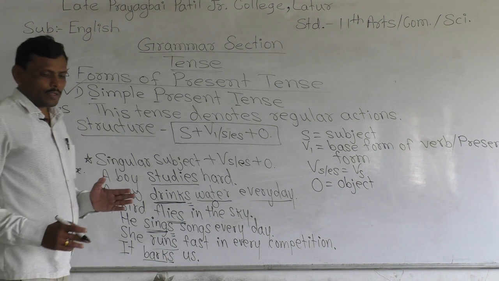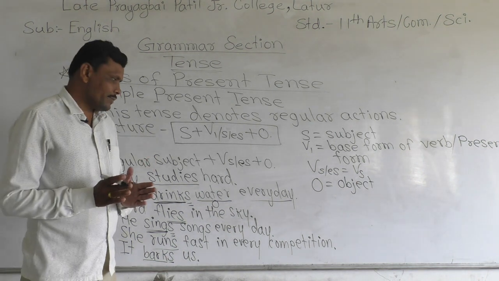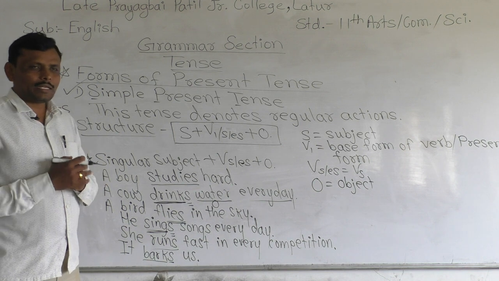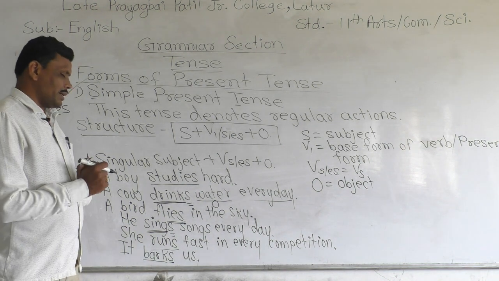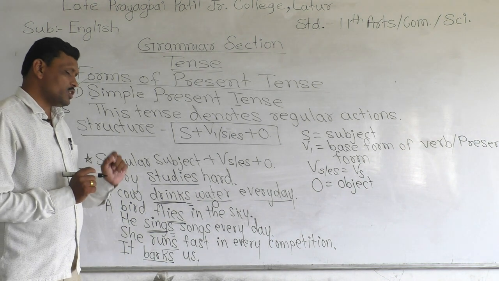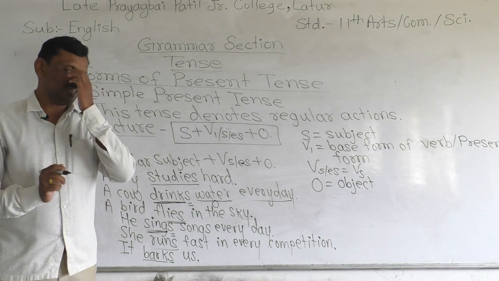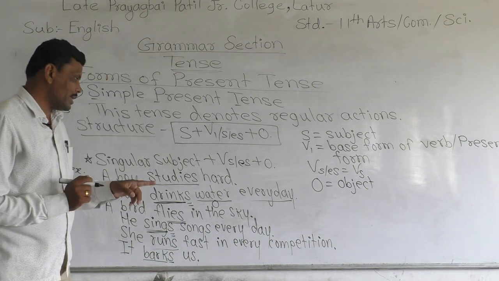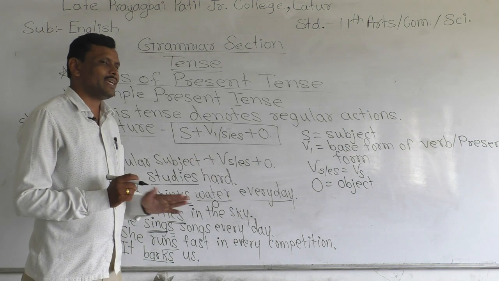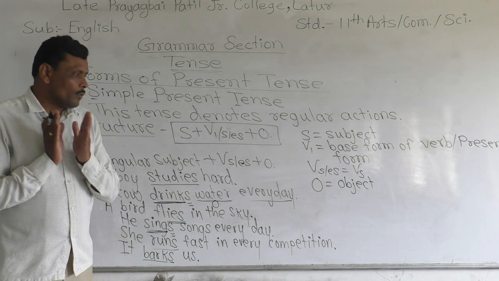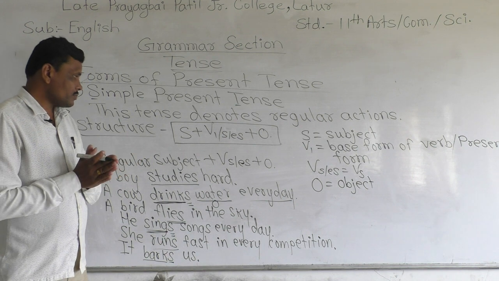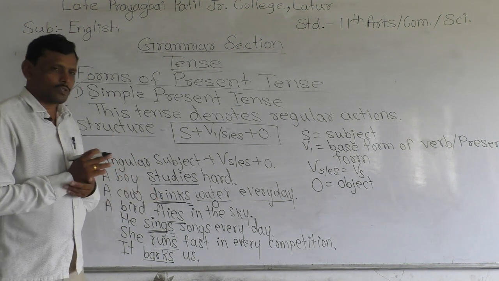It means our rule is that when we write any example of simple present tense, when we use a singular subject in the sentence, that time s or es is added to the verb, right? This is the first rule of ours.